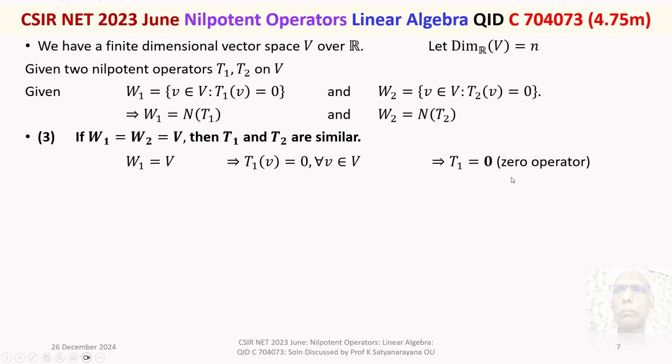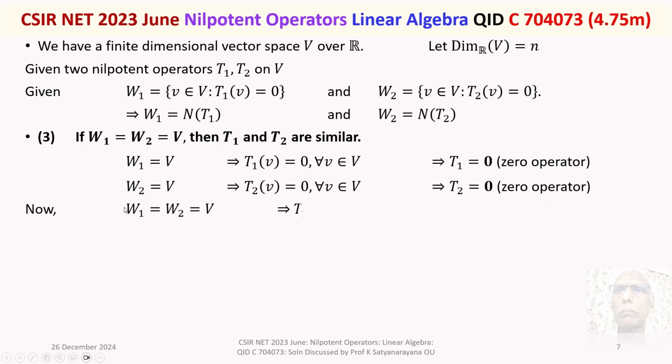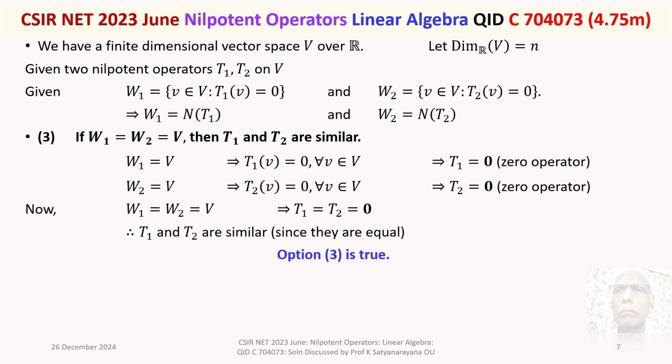T1 is a 0 operator. Similarly, W2 is equal to V will also imply T2 is the 0 operator. That means W1 is equal to W2 is equal to V will imply T1 is equal to T2 is equal to 0. They are equal. So the equal operators are similar. So T1 and T2 are similar because they are equal. Thus, the option 3 is also true.